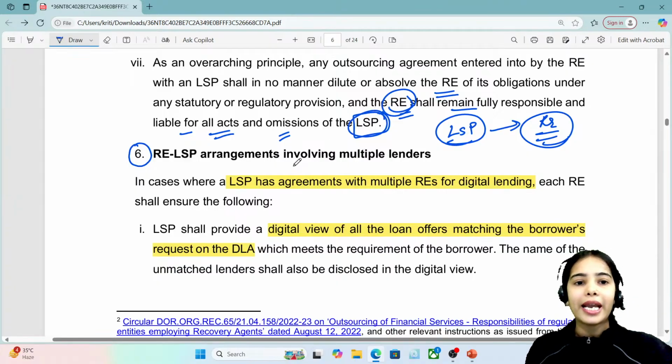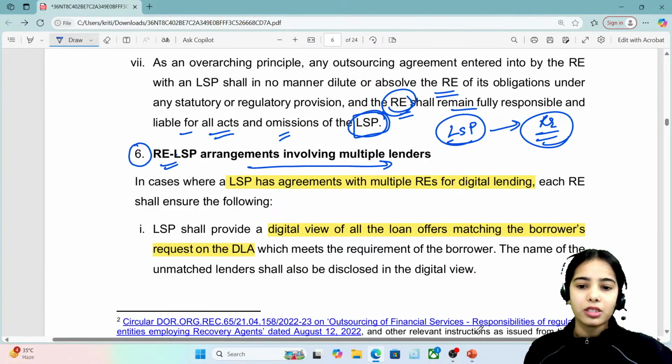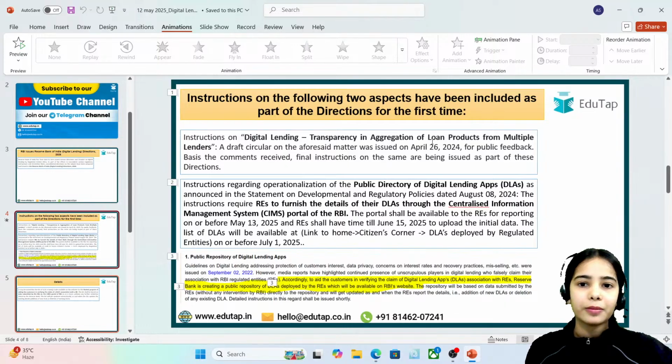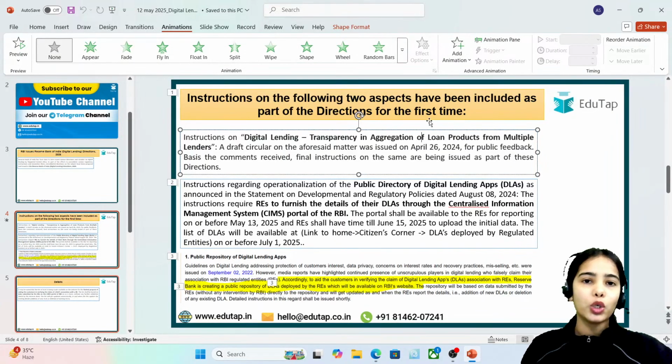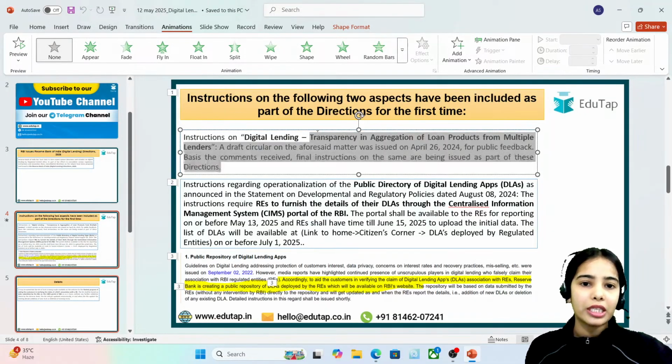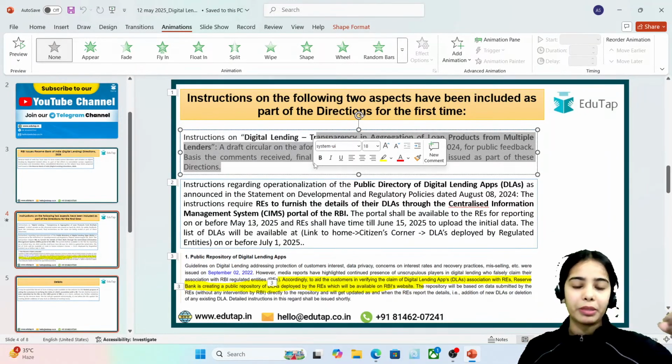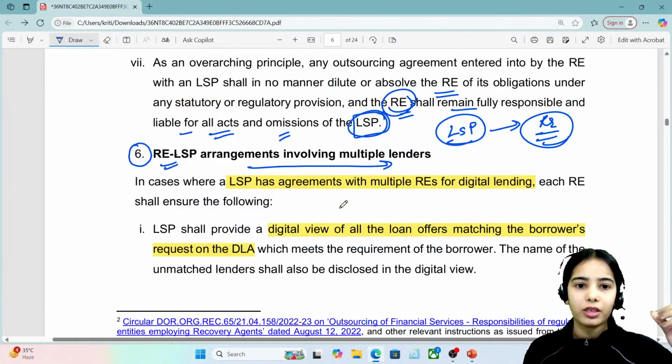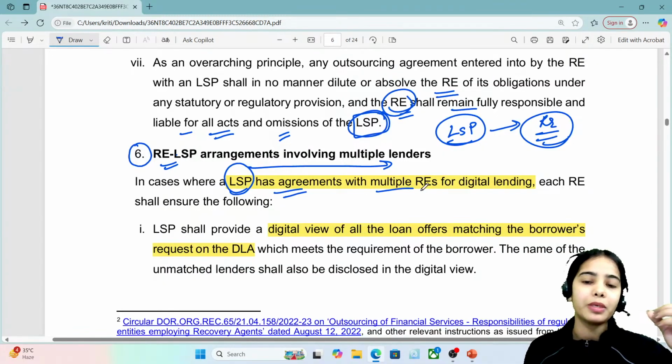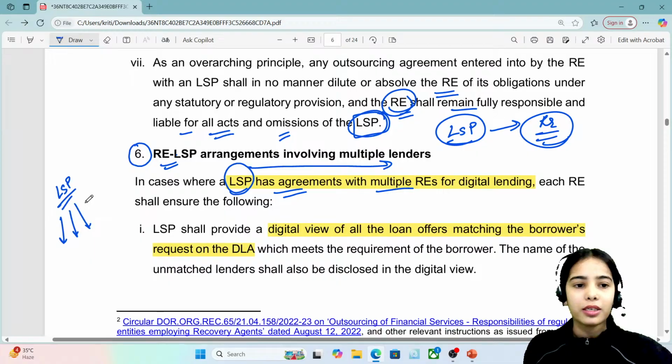Next, regulated entity and LSP arrangements involving multiple lenders. As we have discussed in these directions, the lending service provider can provide the loan products of multiple lenders. Now we are going to understand the complete directions. Basically, in a case where the lending service provider has agreements with multiple regulated entities, let's say one lending service provider has connections with multiple banks and multiple NBFCs.